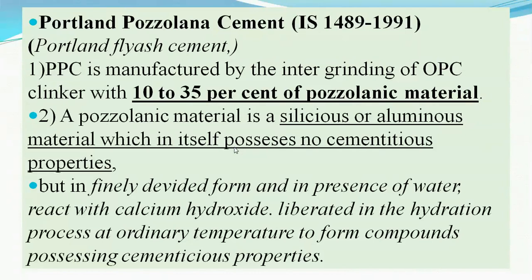These pozzolanic materials on themselves don't have any binding property, but if they are mixed into the cement up to certain percentages, the Indian standard has given the addition of this pozzolanic percentage up to 35%, 10 to 35%